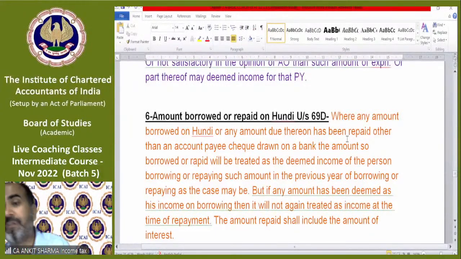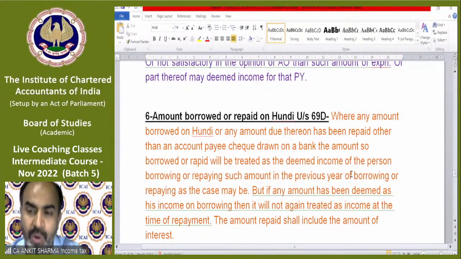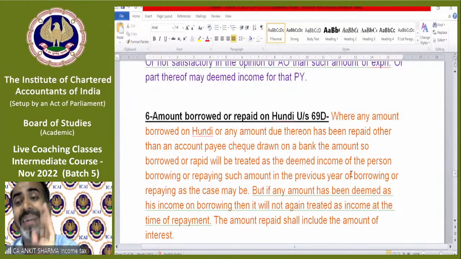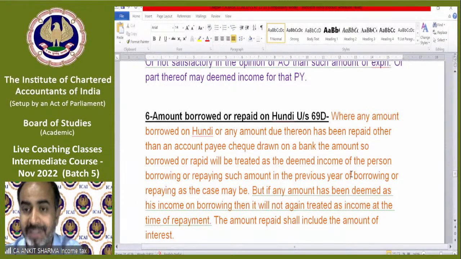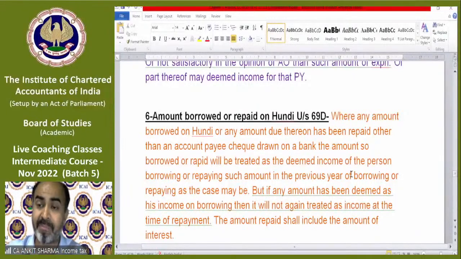So if somebody does any transaction on hundi now in cash and the department comes to know, then that amount of borrowing or repaying will be treated as black money. Directly it will be treated as black money of the person who is borrowing or repaying. It's the same person. So if A is giving a loan to B, then we are talking about B. If B is taking a loan in cash from A on the basis of hundi, then whatever amount B takes will be treated as B's black money.